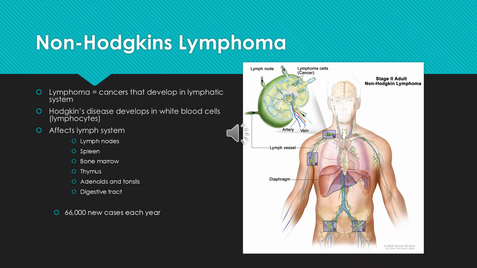Lymphoma refers to blood cancers that occur in the lymphatic system. Non-Hodgkin's lymphoma is a type of blood cancer. Tumors develop from white blood cells called lymphocytes. Non-Hodgkin's lymphoma can affect lymph nodes, the spleen, bone marrow, the thymus, adenoids and tonsils, and the digestive tract. Non-Hodgkin's lymphoma is actually very common, and it's been reported that 66,000 new cases occur each year.